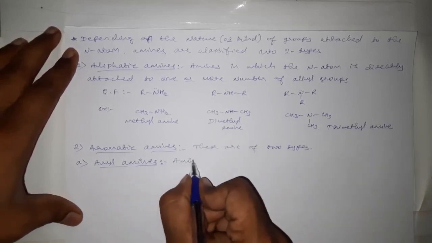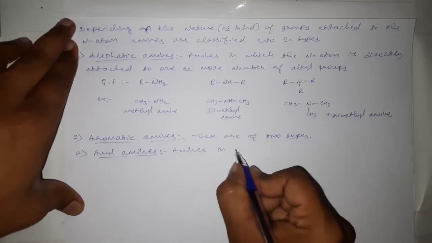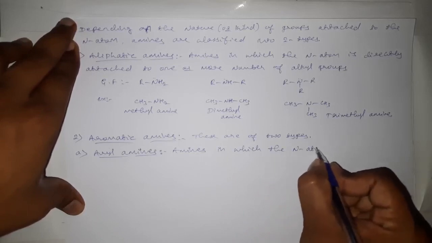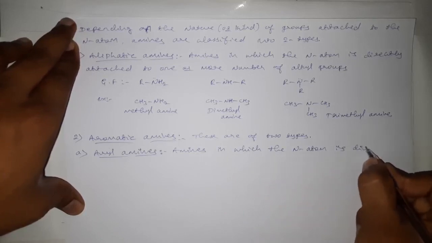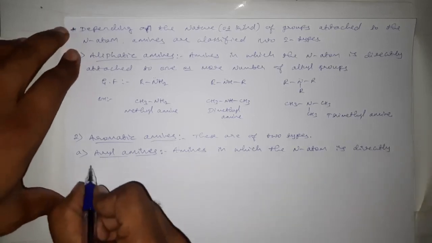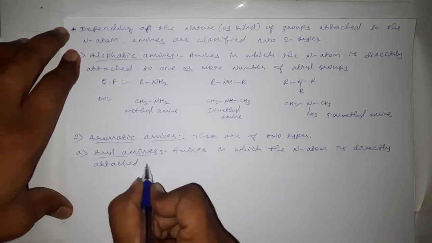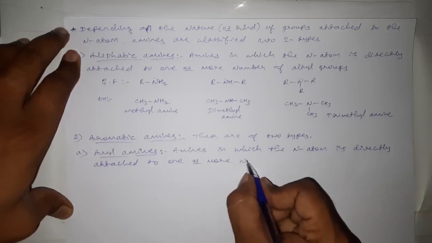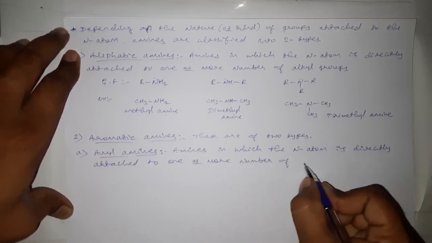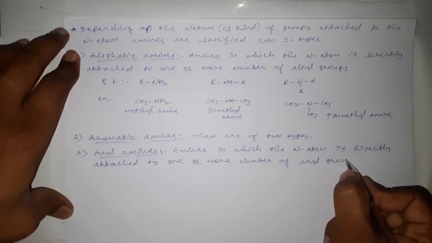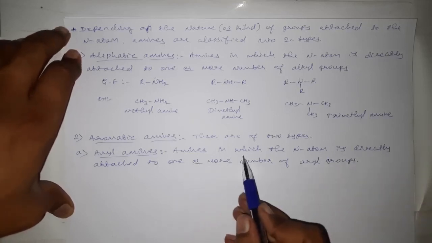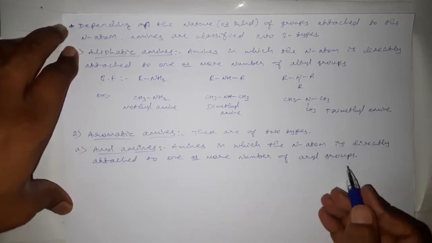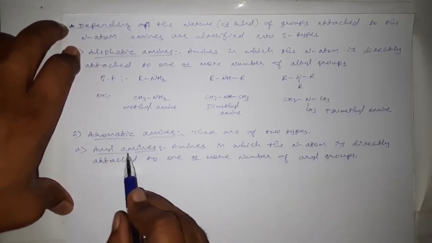The amines in which the nitrogen atom is directly attached to one or more aryl groups. If the amines contain a nitrogen atom which is attached directly to one or more aryl groups, then that amine is called aryl amine.